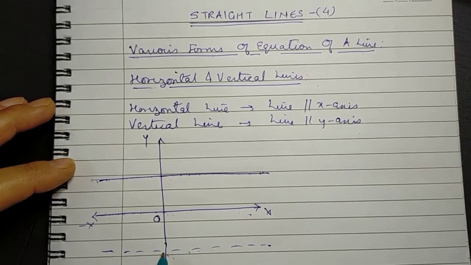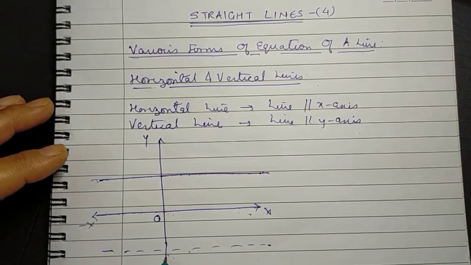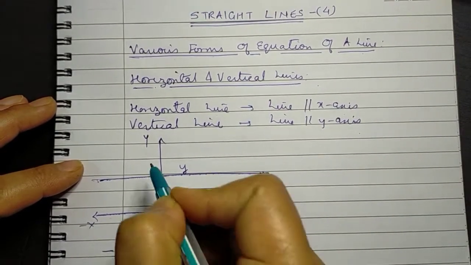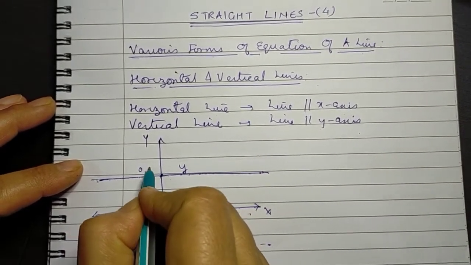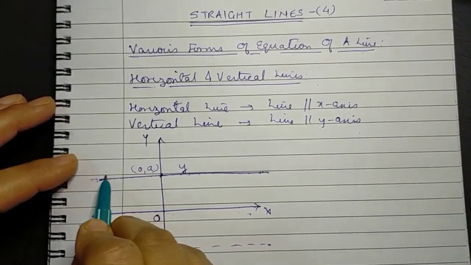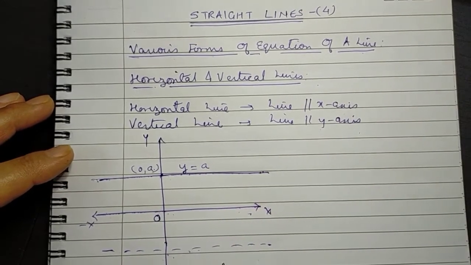But one point is for sure, that no matter whether the line is above the x-axis or below the x-axis, suppose it is passing through the point 0, A. So the y coordinate throughout this line will be equal to A.